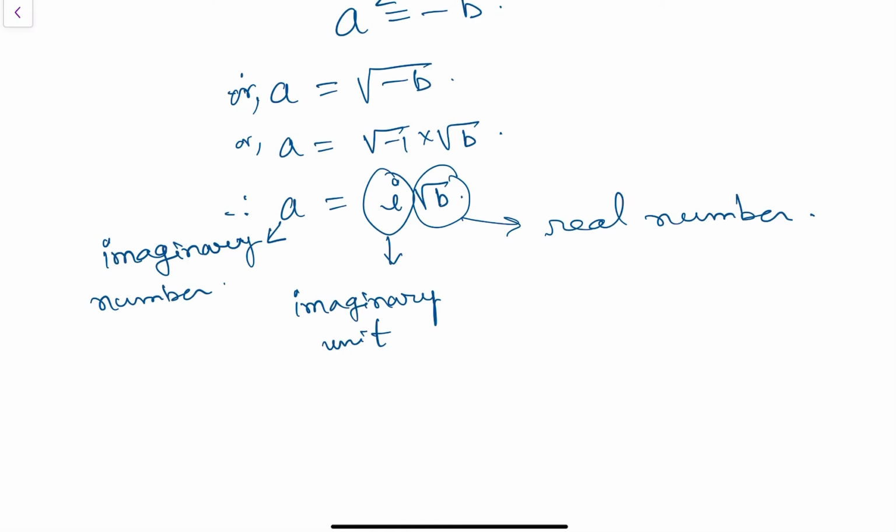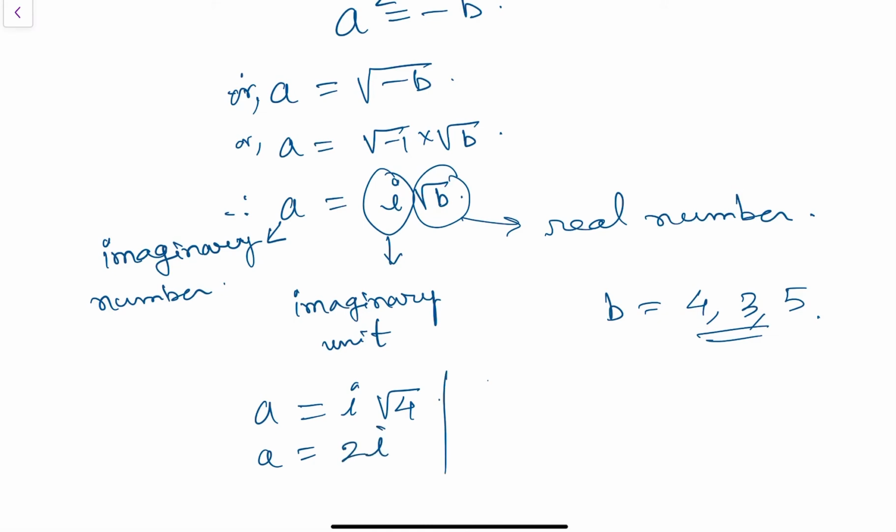Now suppose the value of b, under the square root, is 4 or 3 or 5. For all these numbers you get different imaginary numbers. So now the value of a when b equals 4: i times the square root of 4, so a equals 2i.